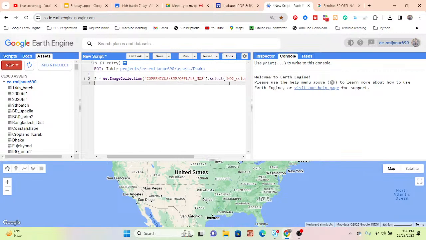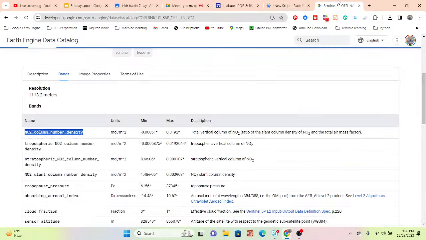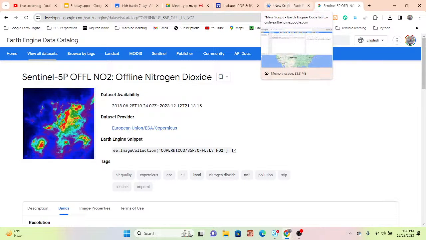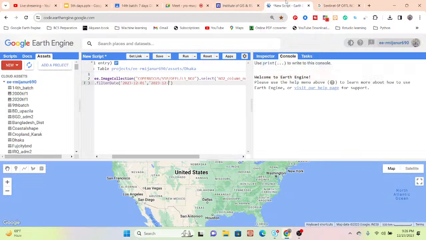as well as I also need to filter this dataset for a specific time period. So I use filterDate and put it. Suppose I put the year 2023, December, 1st December of the year 2023. What is the last time? The time is, you can see, the 12th December. So 12.